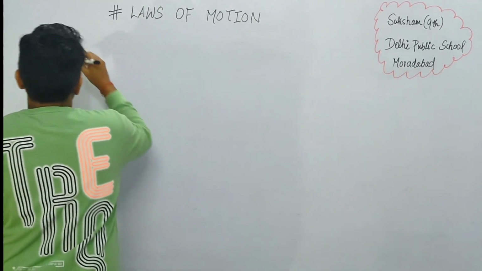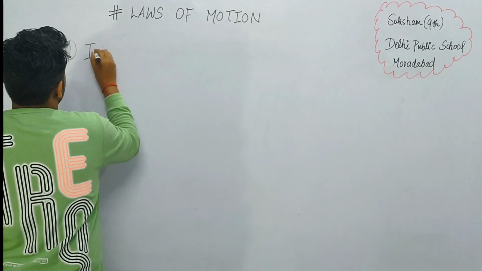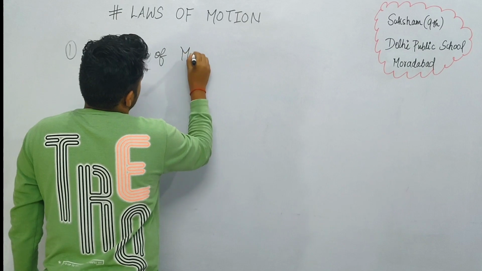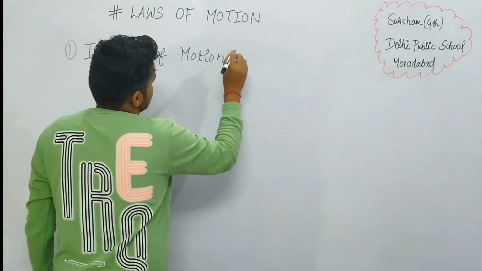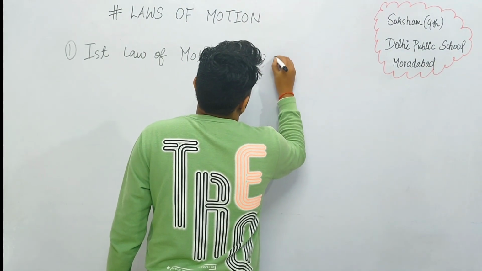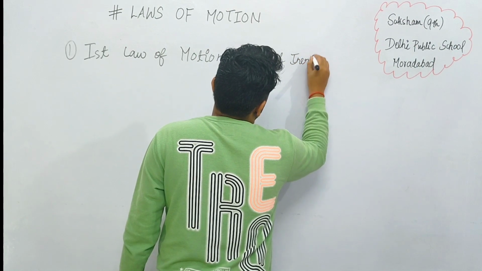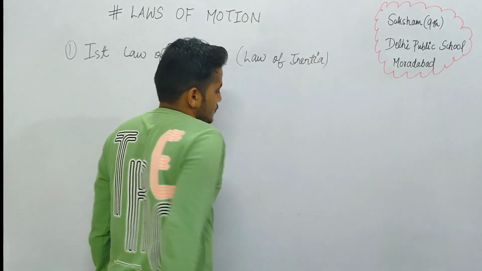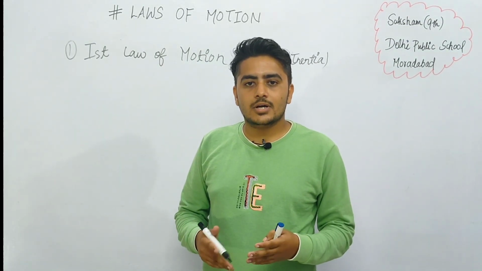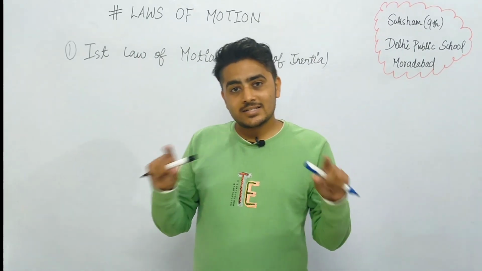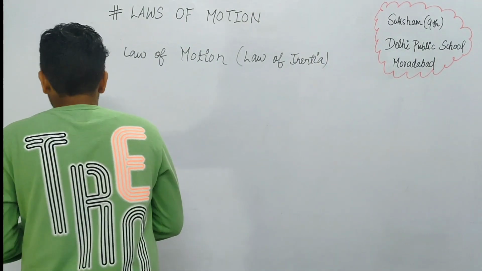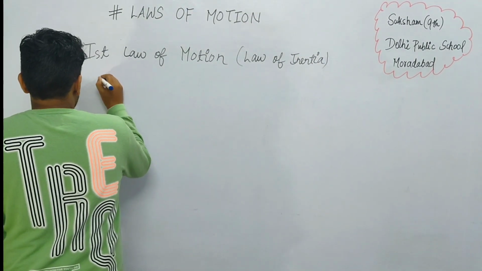So the first law of motion, let me just write it for you. First law of motion. This law is also known as the law of inertia. So I'll just write in bracket, law of inertia. So what does the first law of motion state? It states that if there is an object at rest or if there is an object moving, then it remains in that state unless it is acted upon by an external force. So let me just write the statement of the law for you people.